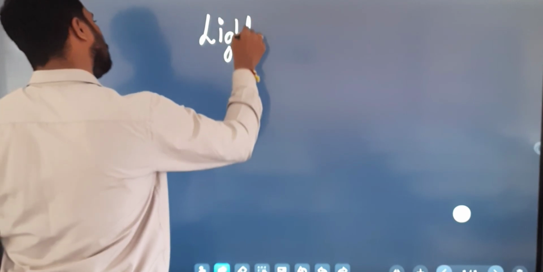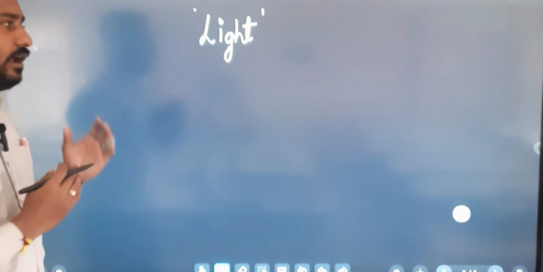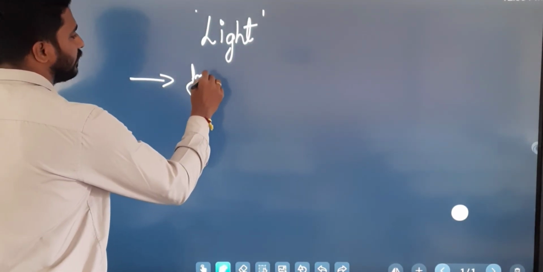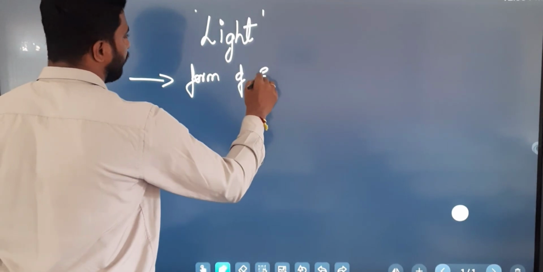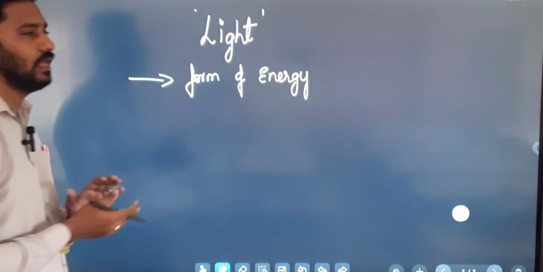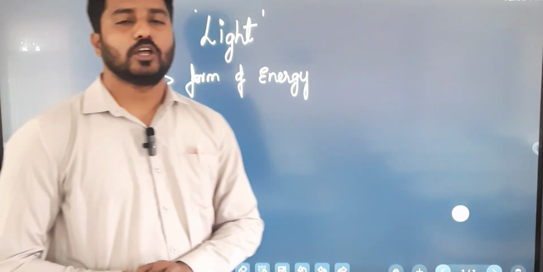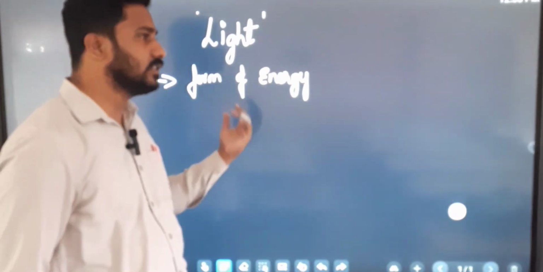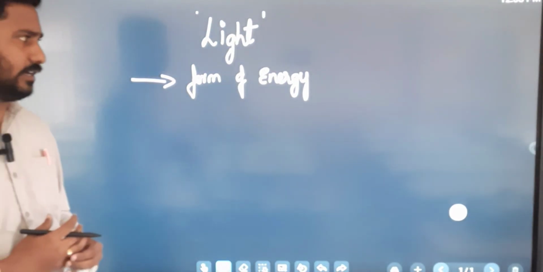We do know about light. Then what is light? We know that light is a form of energy. Yes, it is a form of energy. Without sunlight we cannot see anything, so light is a form of energy.